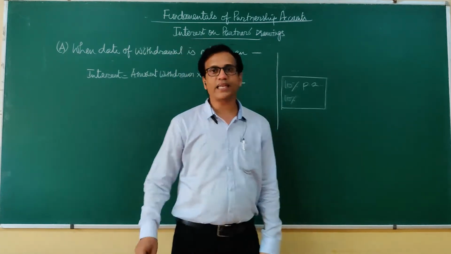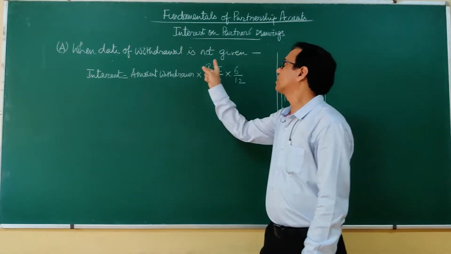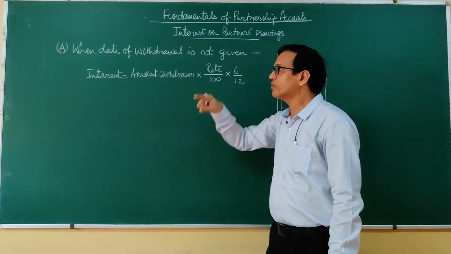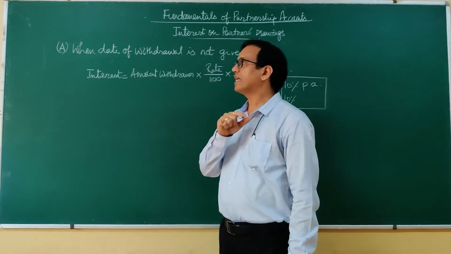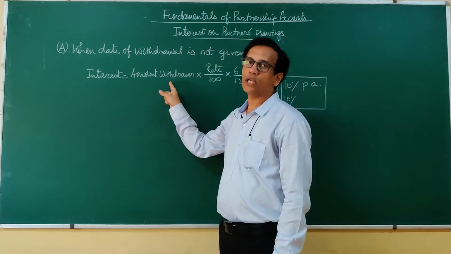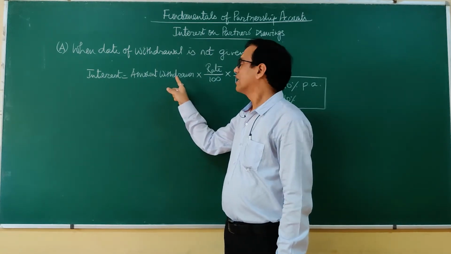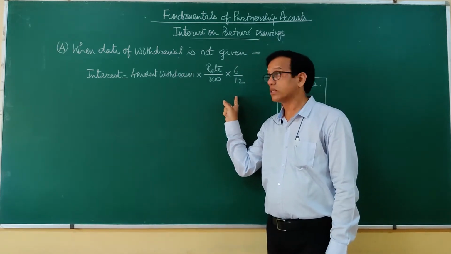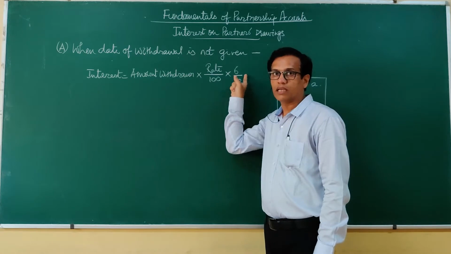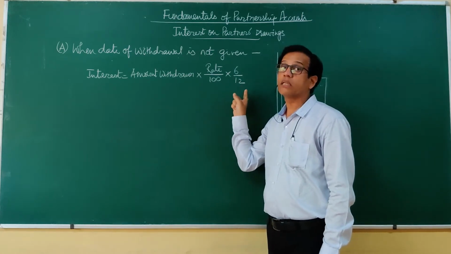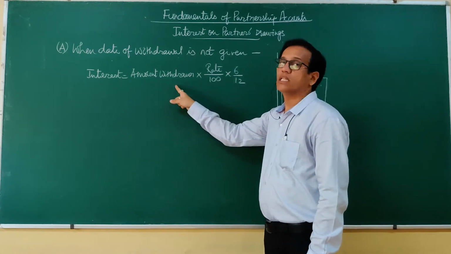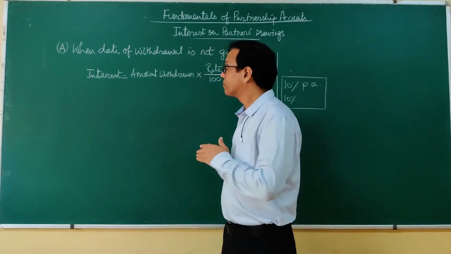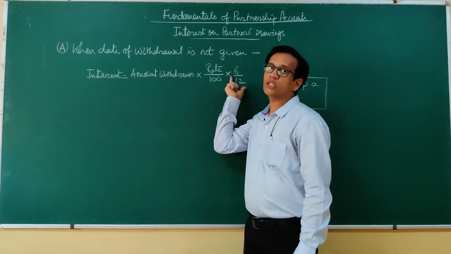Now the first case here is when the date of withdrawal is not given in the question. In that case, interest on drawings will be calculated as amount withdrawn into rate by 100 into 6 by 12. This is something important and special here. We have used the formula of the simple interest method, but the time period is fixed.